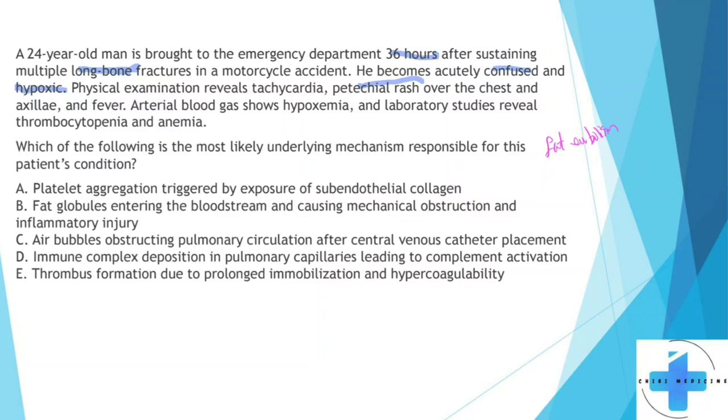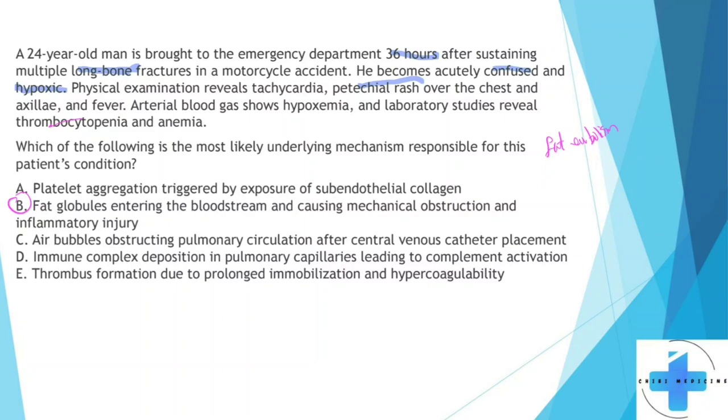All right. So again, remember, fat globules are going to leave the bone. They're going to go all the way up to the heart and go through the pulmonary arteries and then make their way to the pulmonary capillaries and block that. So that's where you're going to get the hypoxia from. Okay. Now, it's also going to cause some inflammatory injury, right? Because the free fatty acids are going to cause some inflammation. It will lead to endothelial damage, platelets will aggregate, hence the thrombocytopenia as well, right? So taking care of that. Okay, so that will make the answer B, right? So fat globules entering the bloodstream and causing mechanical obstruction and inflammatory injury.